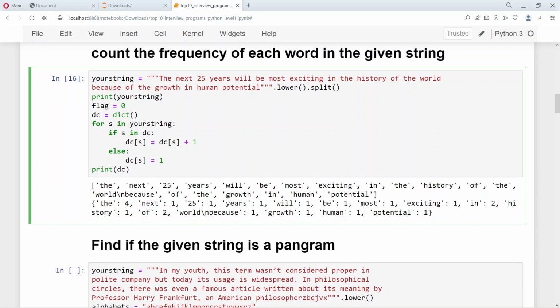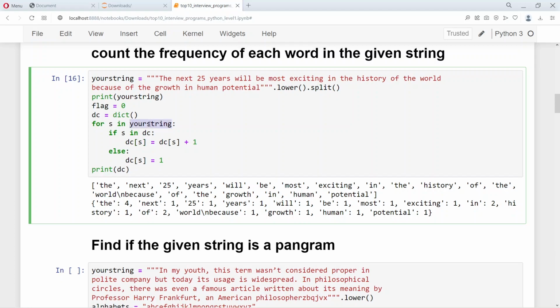So here for S in your string actually goes through each of the words in your string. If S is already in the dictionary DC, then we update the count. If it is the first time the word is occurring, then we set the count to 1. Initially DC is an empty dictionary, and when it is the first time a word is coming, then we just update it to 1. Later we increment the count, which is dc of s equal to dc of s plus 1, and this for loop goes through each word in the string.